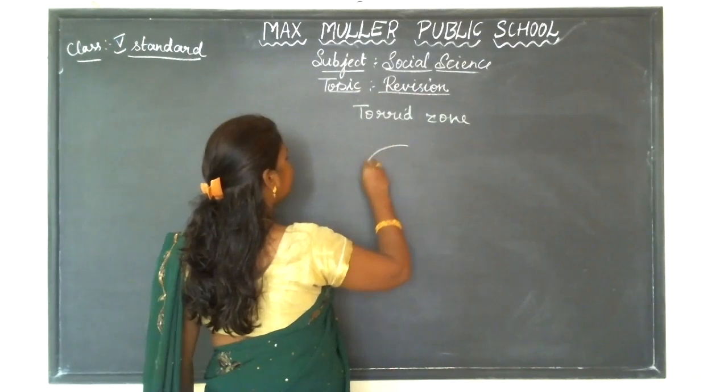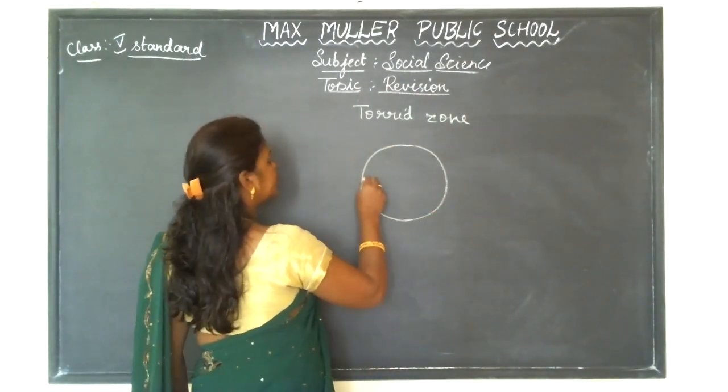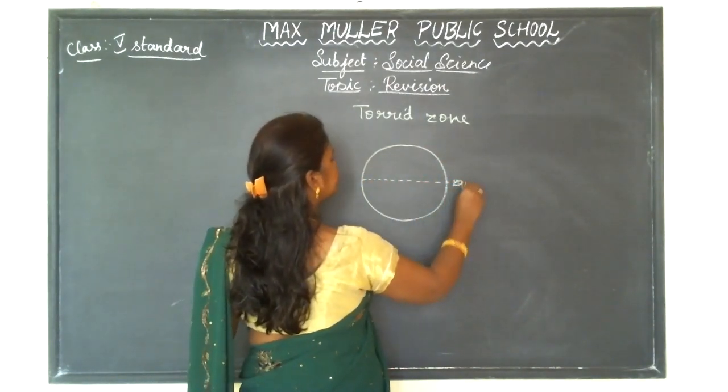So, you all know where the torrid zone is located. So, this is the equator.